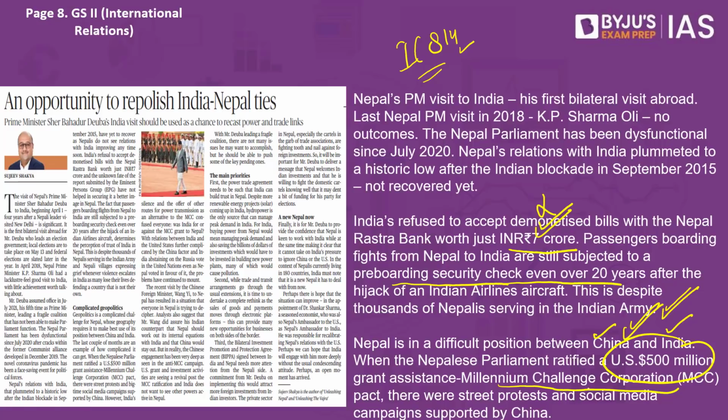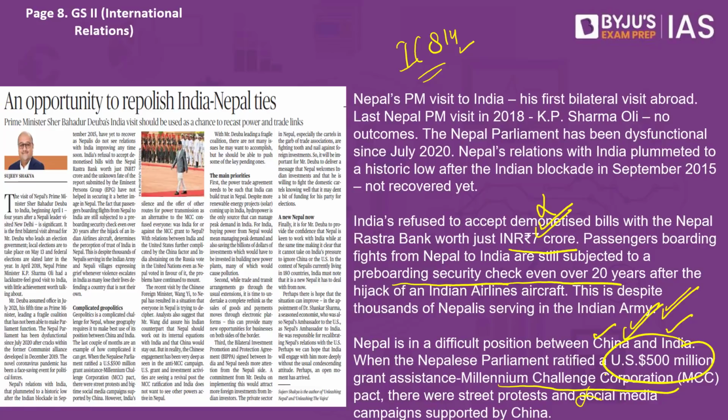China, on the other hand, was not happy because they thought that Nepal is becoming a sphere of their influence and any investment from the US is not welcomed here. Since then, there has been a kind of uneasy relationship between Nepal and China, Nepal and the US also, and Nepal and India as well.